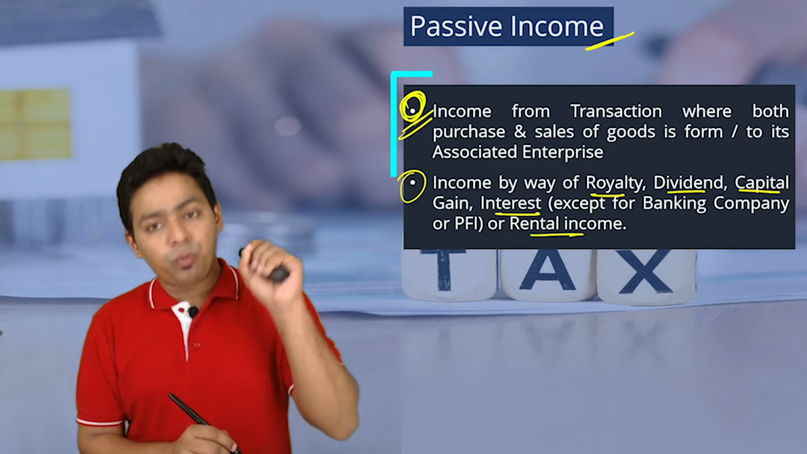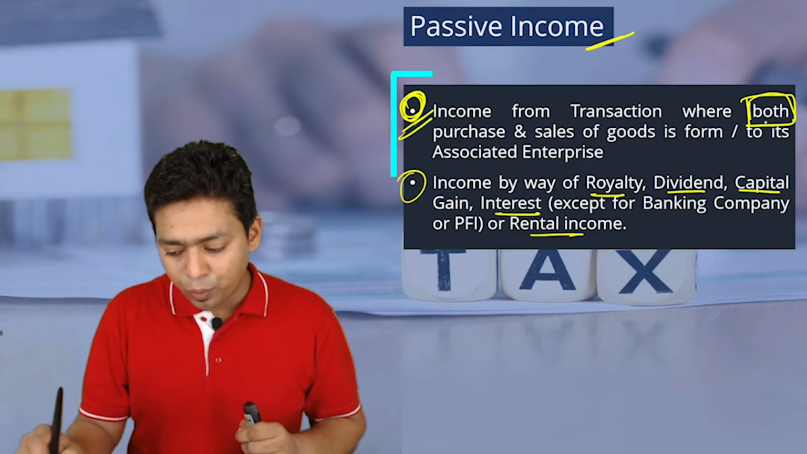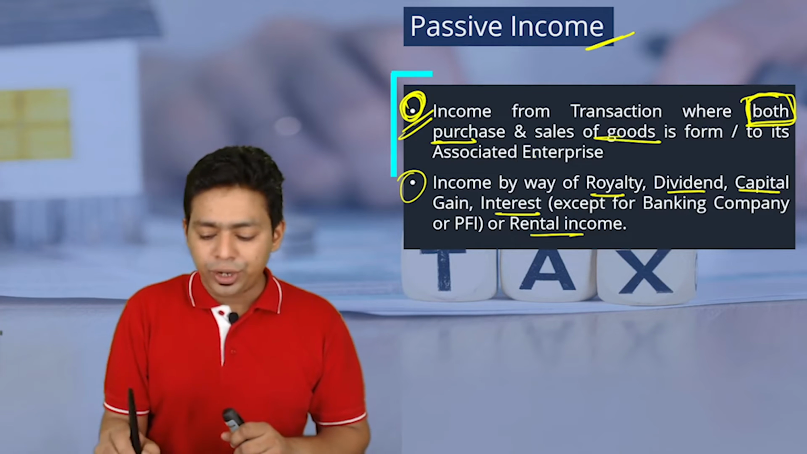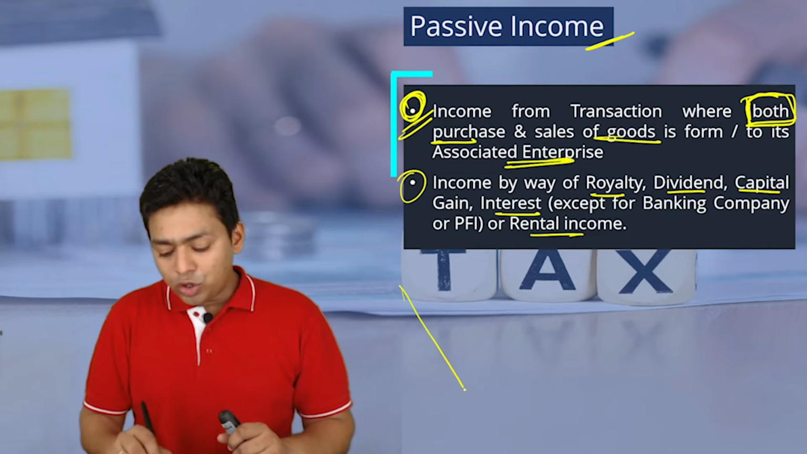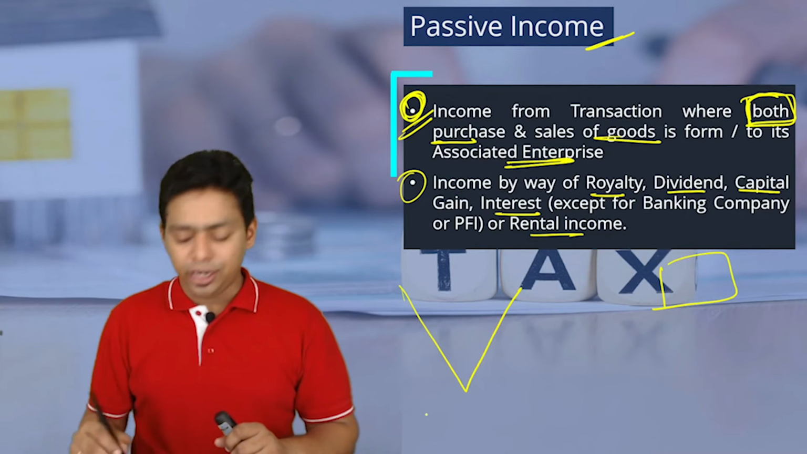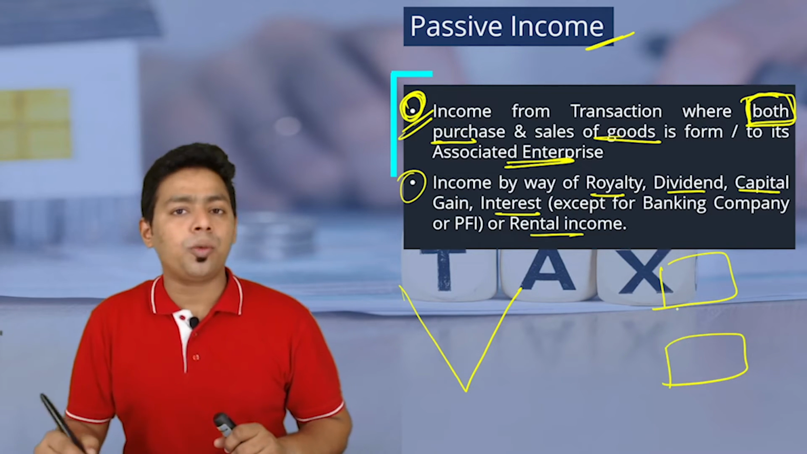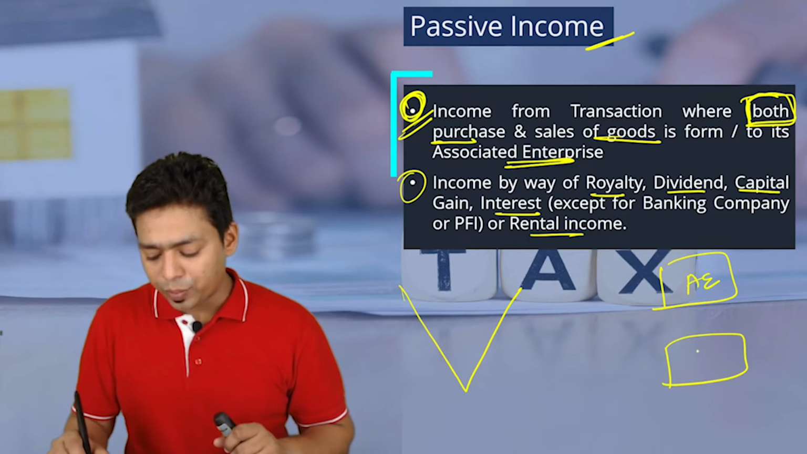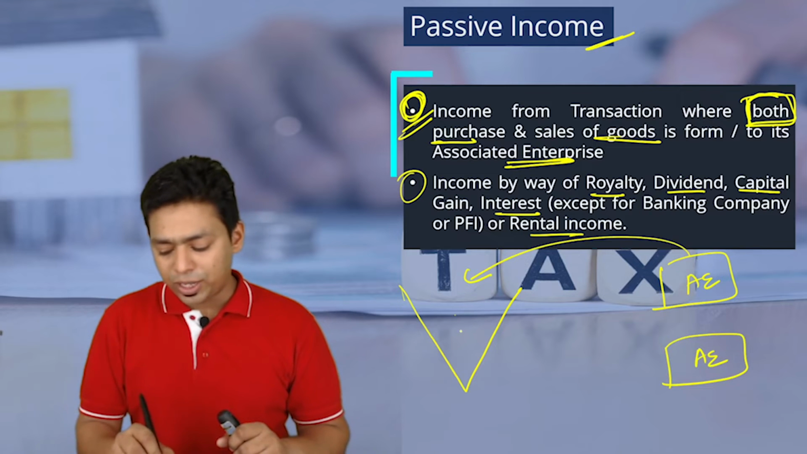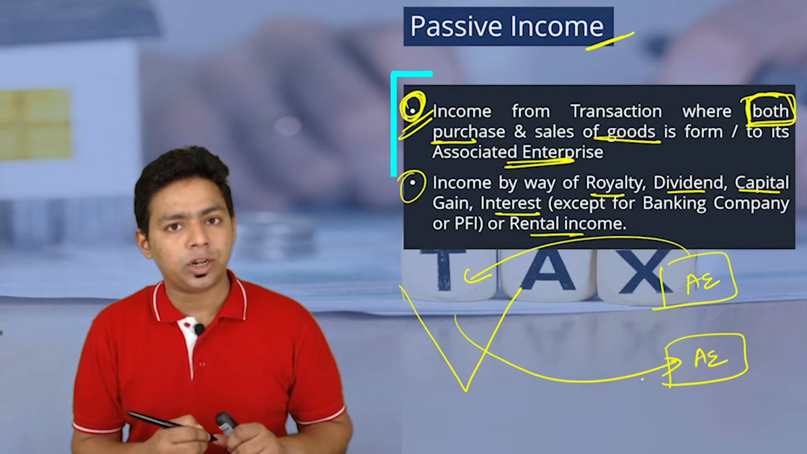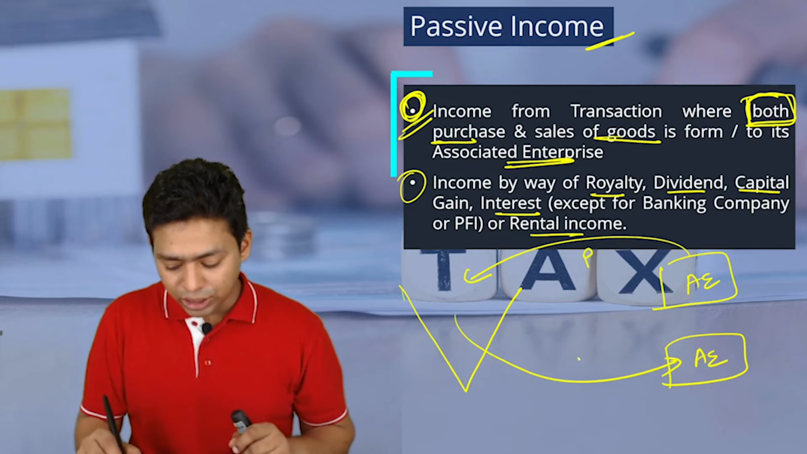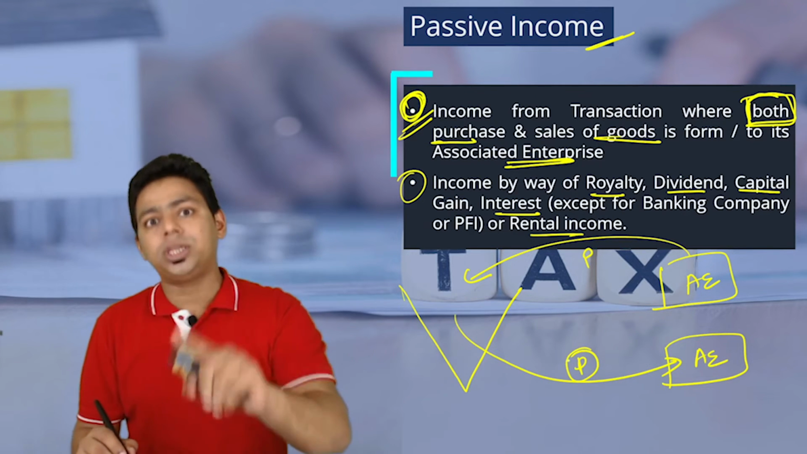Income from transaction where, this word is very, very important, both, purchase and sale of goods is from or to its associate enterprise. Just to show active business outside India, what these entities will do, they will do intra-group transactions. One associate enterprise will do the transaction with another associate enterprise. We are not going to consider this as an active business. This is included in the passive business, but both the sides.